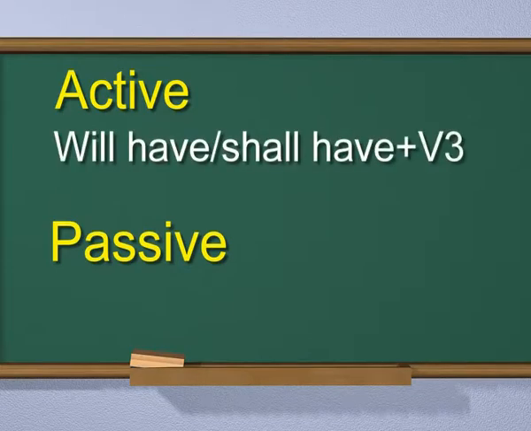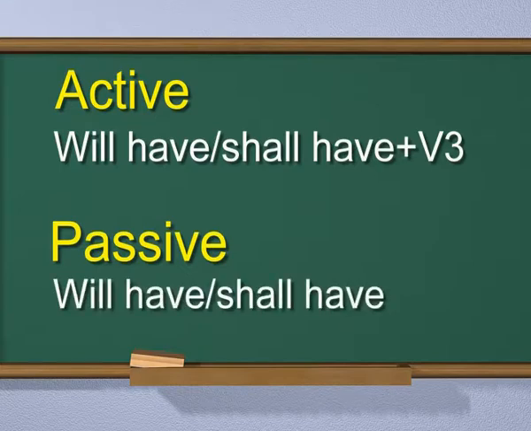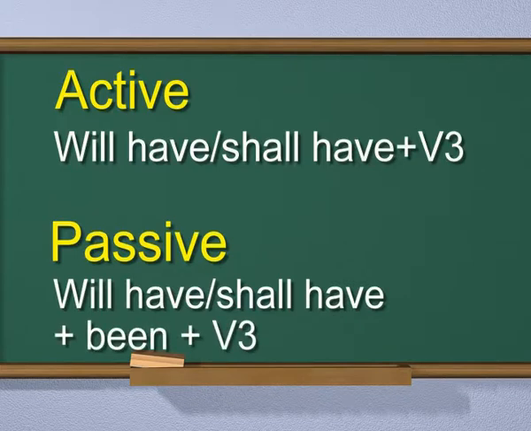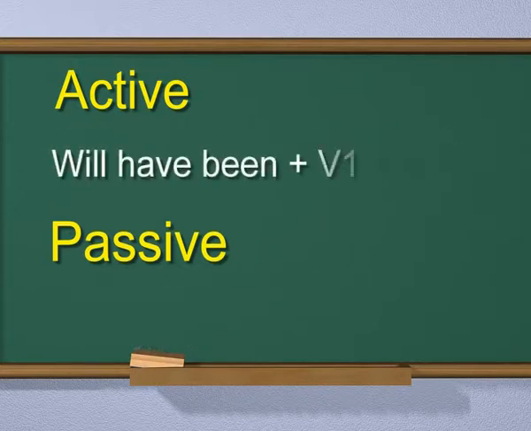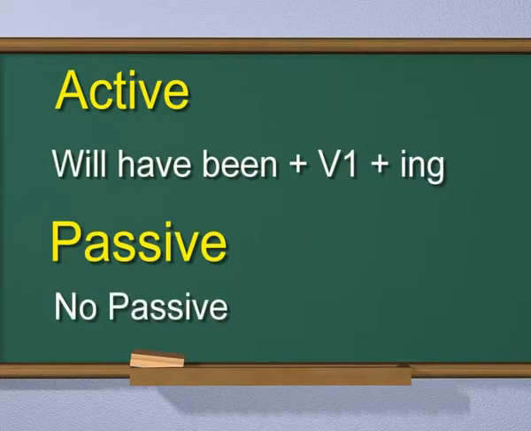Will have or shall have plus third form of the verb is changed to will have or shall have plus been plus third form of the verb. Will have been plus first form of the verb plus ing, no passive.